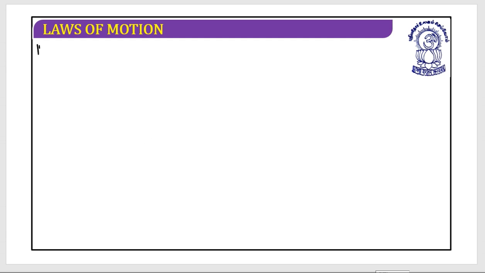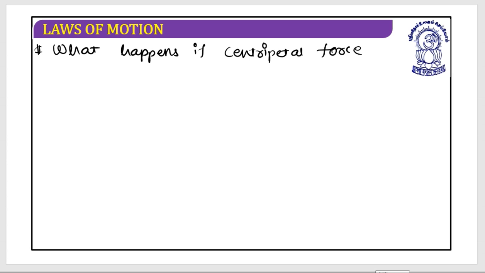Now the question is, what happens if centripetal force stops acting? Please think: if a certain particle is moving on a circular path due to this centripetal force, and due to some reason the centripetal force stops acting, then what happens?